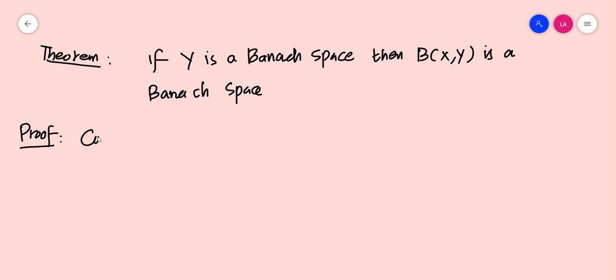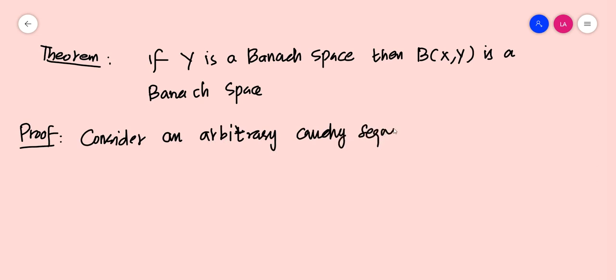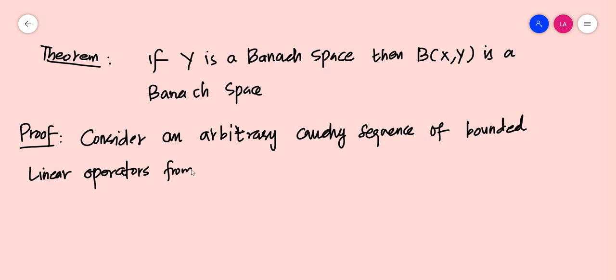So, consider an arbitrary Cauchy sequence of bounded linear operators from X to Y, which is Tn.